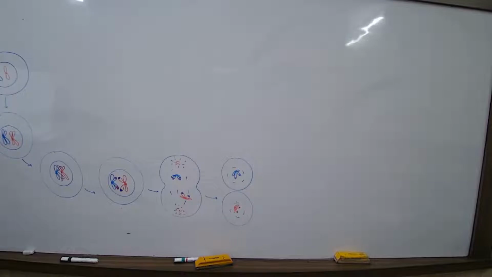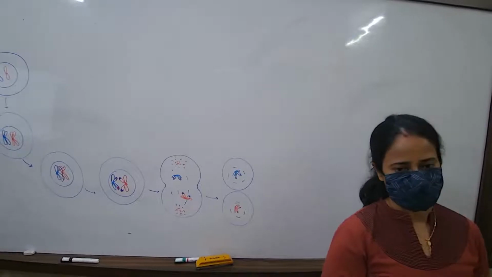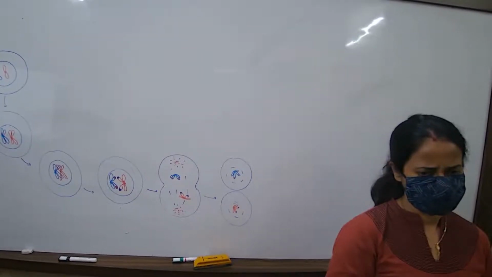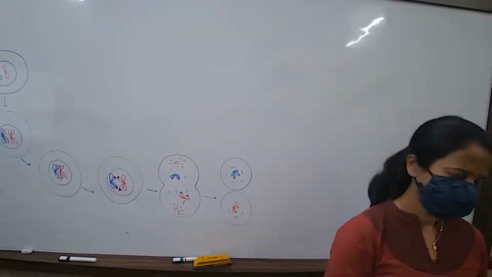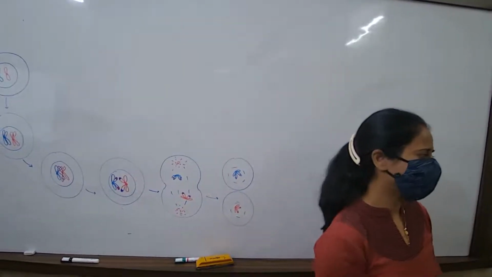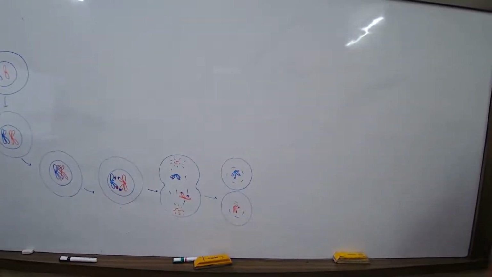G1 is there. Which phase comes after G1? S phase. What is the most important event in S phase? Synthesis of new DNA. S phase, the synthetic phase. Okay? Next. Stage of mitosis in which duplication of centrosome takes place. Prophase. Duplication of centrosome and duplication of chromosome, all in prophase. Next.